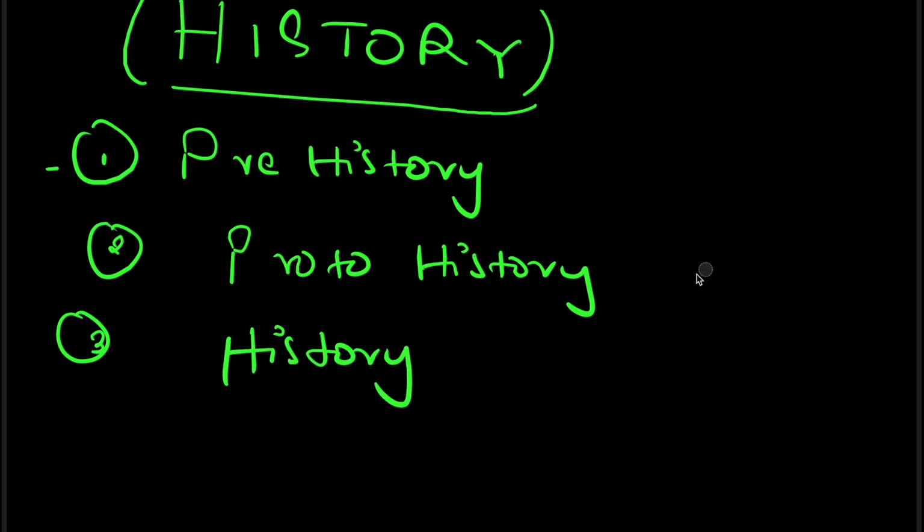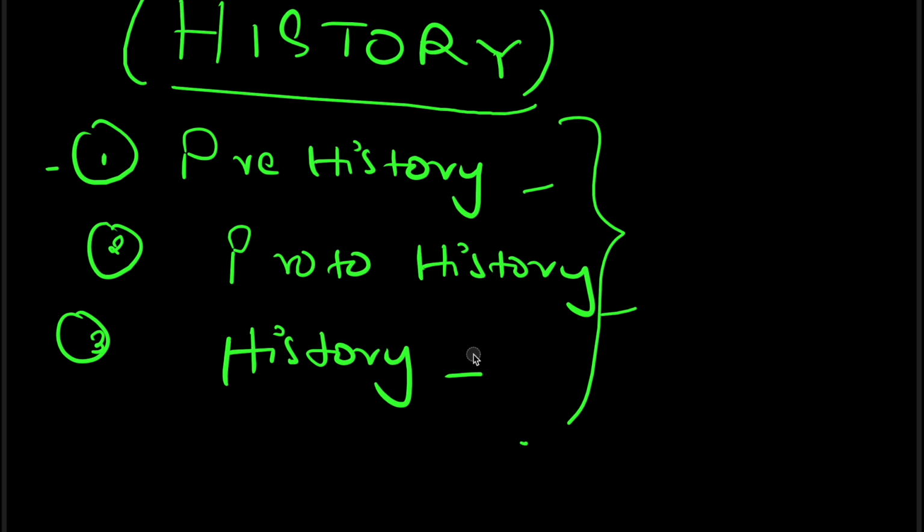Okay, so we'll be looking into all these sections of the history. So what exactly prehistory is, what exactly protohistory is, what exactly history is.